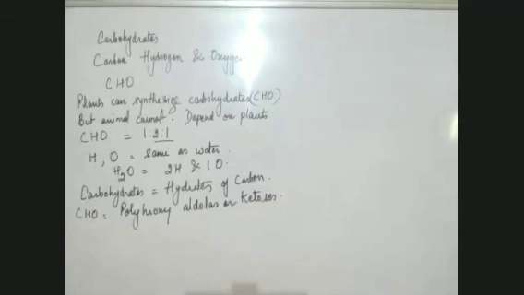Now, what are aldoses and what are ketoses? Anybody can tell me what is an aldose and what is a ketose? Anybody who knows it? First of all, let's come to this term polyhydroxy. Poly means many hydroxyl groups. That means many OH are present.